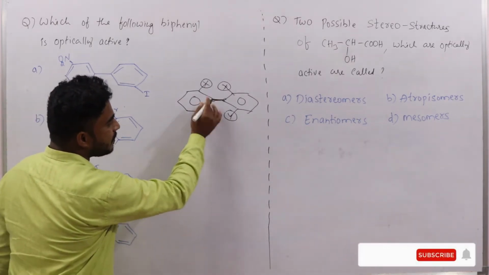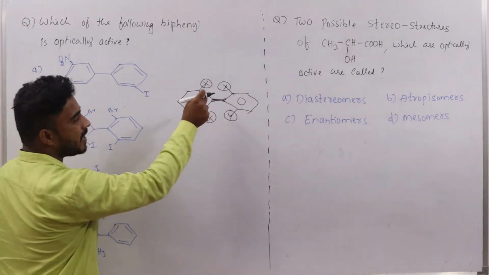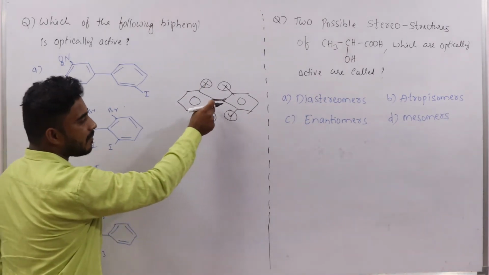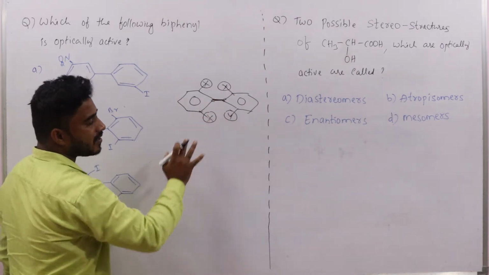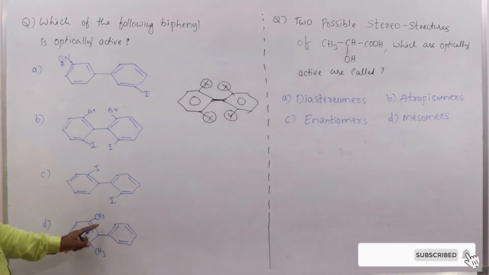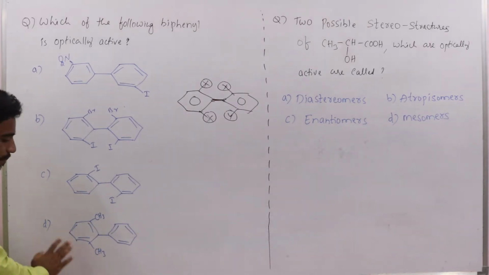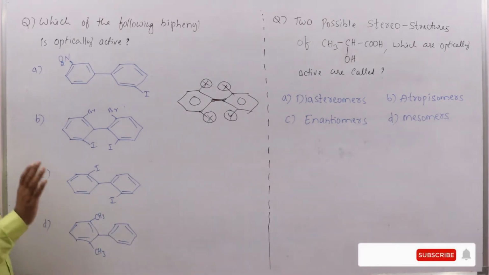If two similar groups are present on the same ring, what will happen here? The plane of symmetry is present. So due to the presence of the plane of symmetry, it will not show optical activity. It is optically inactive. For example, this one. Here you see a CH3 group is there. When you pass a plane, it will bisect the molecule into two equal halves.